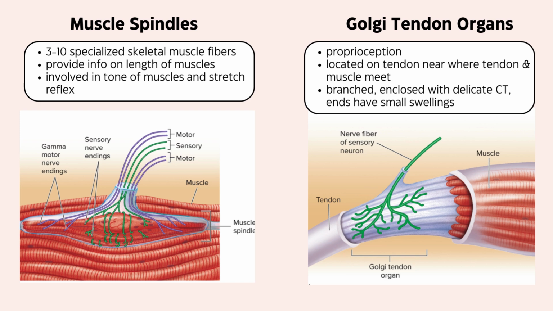Golgi tendon organs are involved in proprioception and are located on a tendon near where the tendon and muscle meet each other. Golgi tendon organs are branched and have small swellings at the ends. The whole receptor is enclosed by a delicate connective tissue covering.